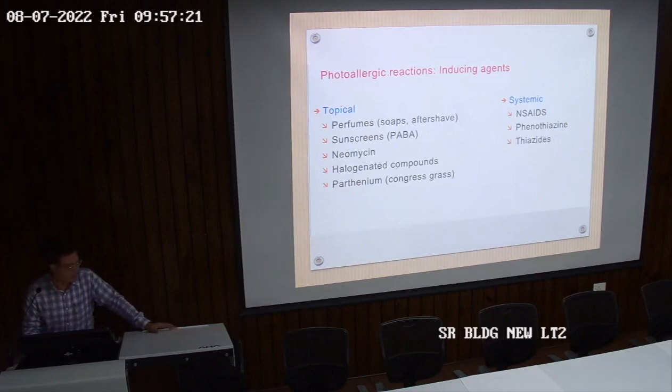So usually, ideally we suggest the application of physical type of sunscreens. So physical sunscreen, what is the difference between physical and chemical sunscreens? You apply sunscreen, everyone must be applying it. No, that is not physical sunscreen. Now there is a tendency to apply sunscreens without any exposure to the sun, especially in India.